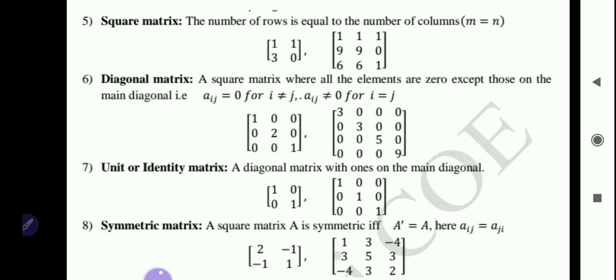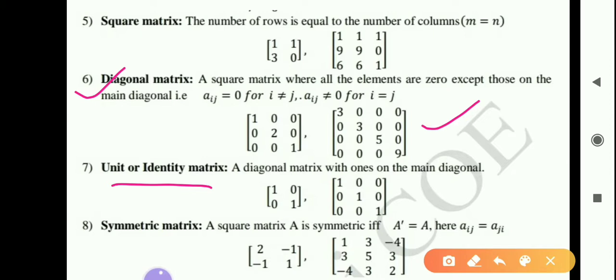Next type is unit matrix or identity matrix. Unit matrix means a diagonal matrix with ones on the main diagonal. Means unit matrix is a diagonal matrix. Now what is a diagonal matrix? Its non-diagonal elements are 0. What is a unit matrix? It is a diagonal matrix. Okay, means its diagonal elements are what? They are 1, 1, means non-zero, and non-diagonal elements are 0.